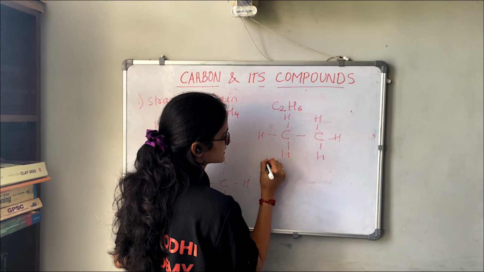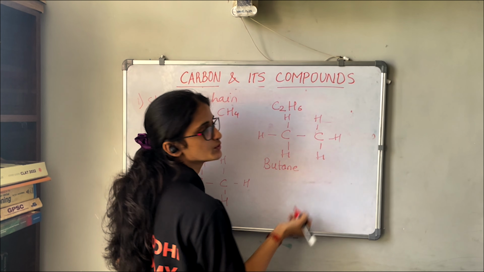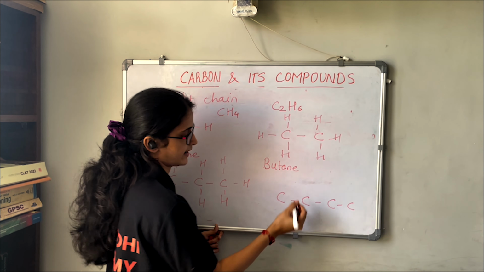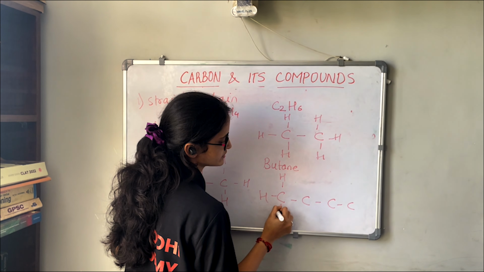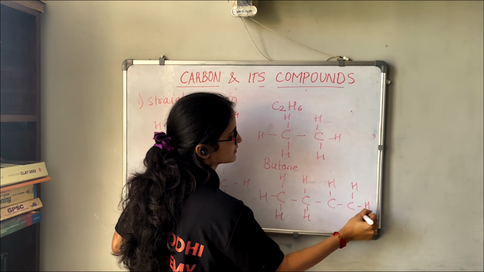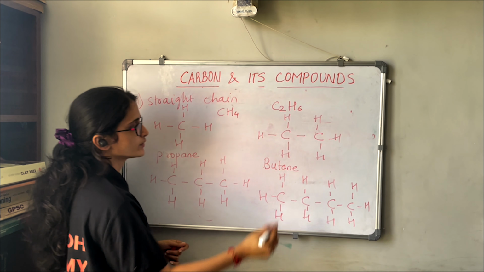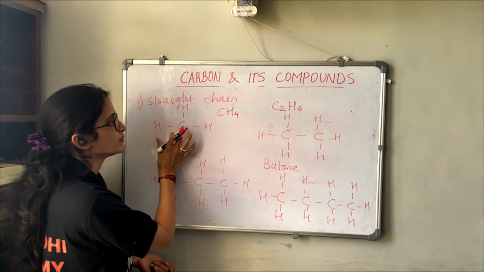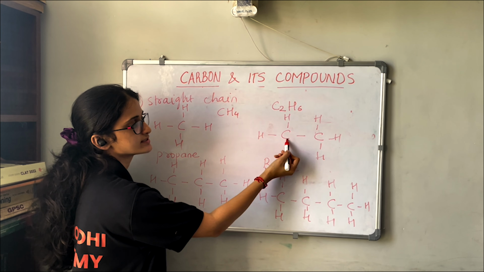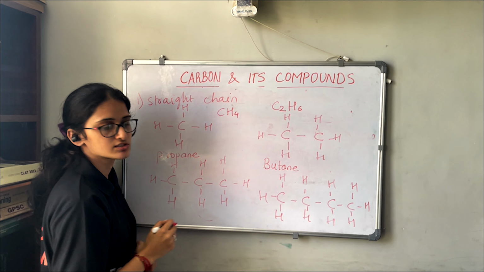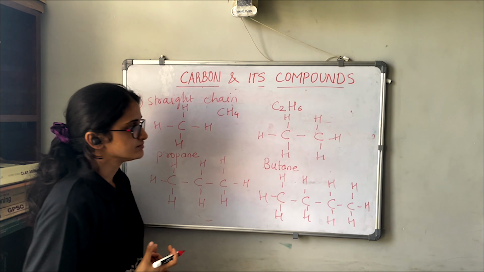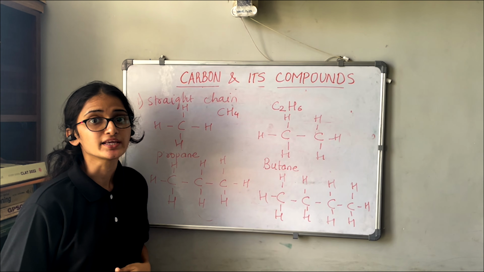Now let us take the next structure, butane. In butane we have 4 carbons and the hydrogens attached to each carbon. Now in all these structures we have seen that the carbon forms a straight chain with another carbon. Here it is straight, here also it is straight, here also it is straight. And the hydrogens are bonded to each carbon, right? So these are called straight chain hydrocarbons.